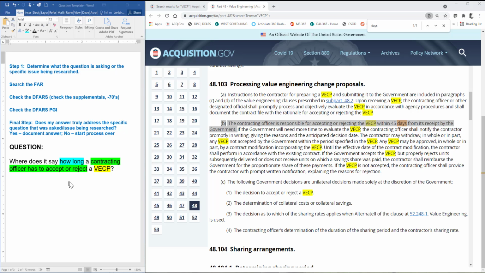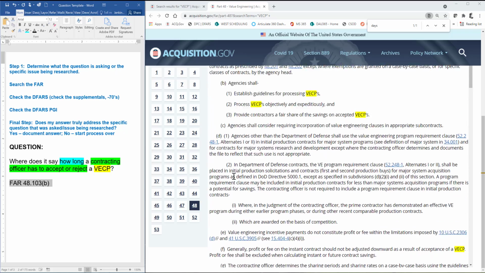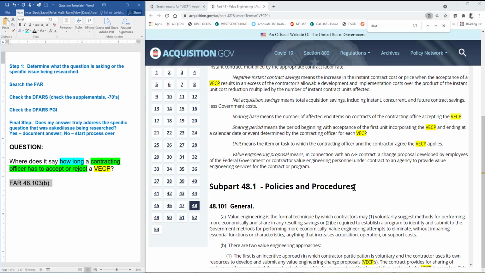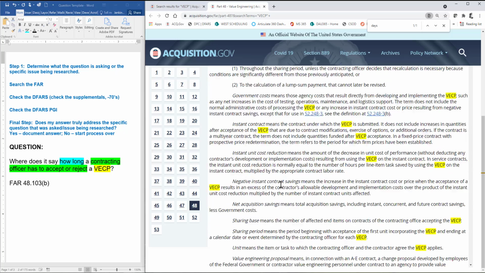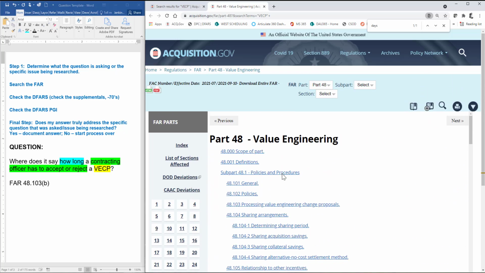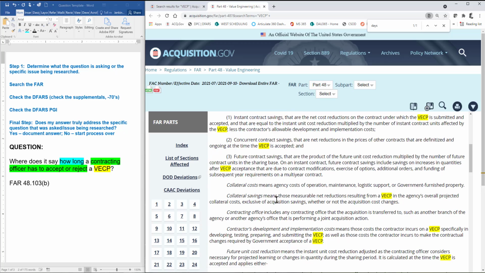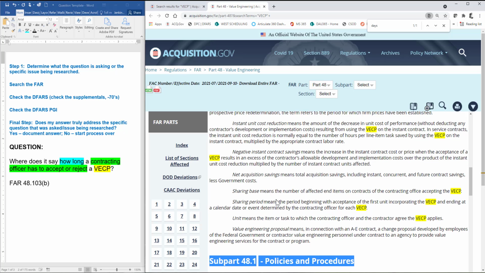But that's just my initial answer, so I'm going to document that answer. I'm going to document this answer, FAR 48.103, and this was found in paragraph B. Okay, so that certainly does answer that question. Again, I'm going to scroll up to the subpart just to see where I'm at. This is policies and procedures of the part, which is value engineering. So I'm feeling pretty good about that first answer.